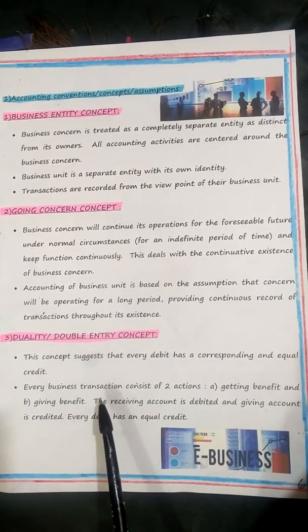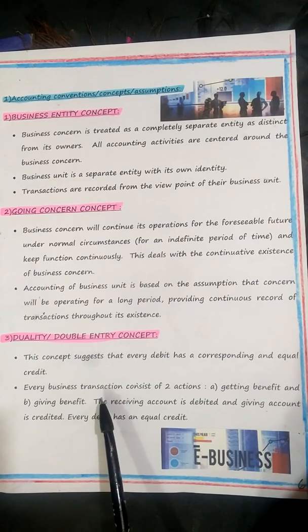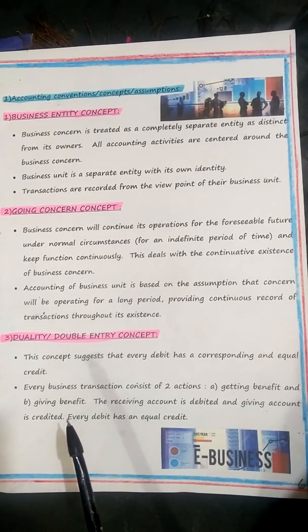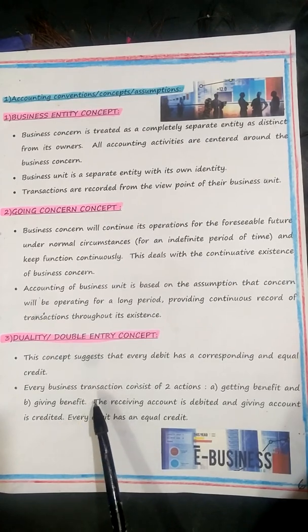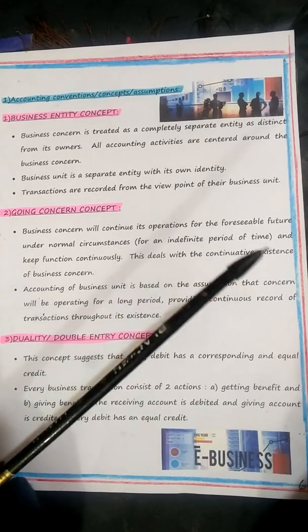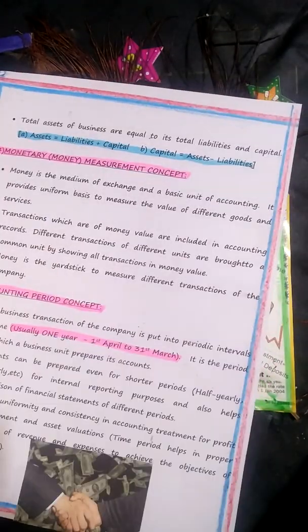Another point also you can add on, children, which you should know: every financial transaction has equal and opposite effects in at least two different accounts. So every transaction has a debit aspect in it and a credit aspect in it. When you do the journal entry, you'll understand this very correctly. You know every debit has an equal and opposite credit of the same amount. That also you know, children.